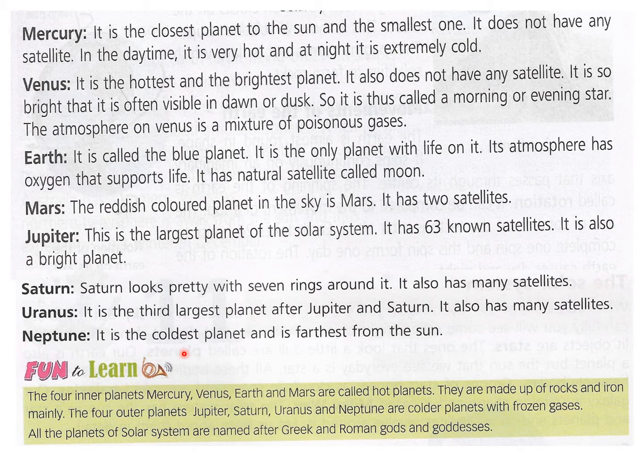Neptune, it is the coldest planet and is farthest from the sun. Because it is far from the sun, that is why it is the coldest planet. Now, fun to learn. This already I have told you. The 4 inner planets, Mercury, Venus, Earth and Mars, are called hot planets. They are made up of rocks and iron mainly. And the 4 outer planets, Jupiter, Saturn, Uranus and Neptune, are colder planets with frozen gases. So all the planets of solar system are named after Greek and Roman gods and goddesses. All these names are of Greek gods and goddesses.